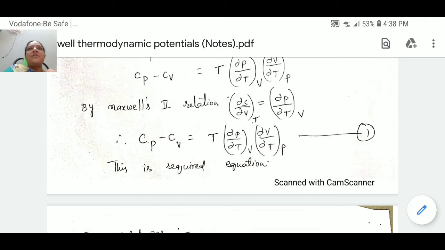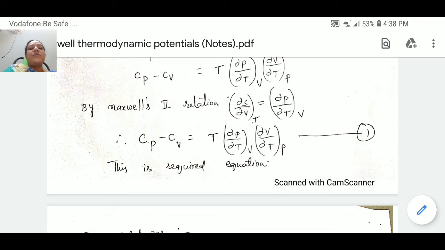That gas may be an ideal gas, or that may be a van der Waals gas. So let us try to calculate Cp minus Cv in case of an ideal gas first. Later we can derive for van der Waals gas also.